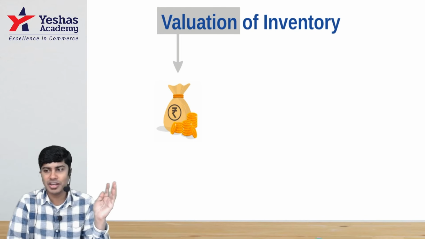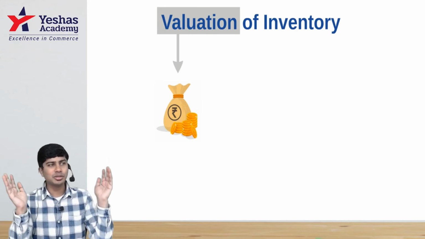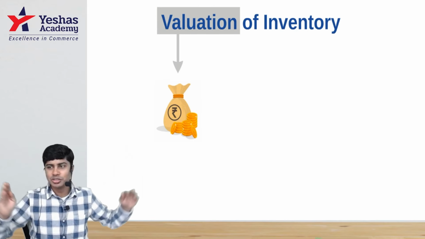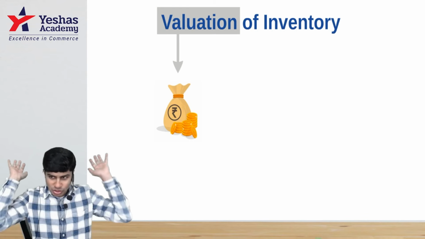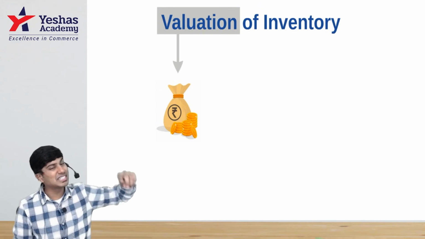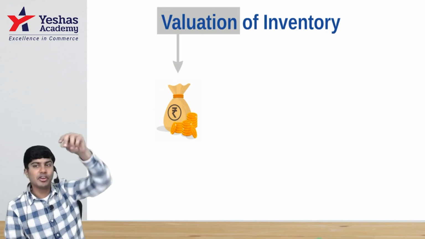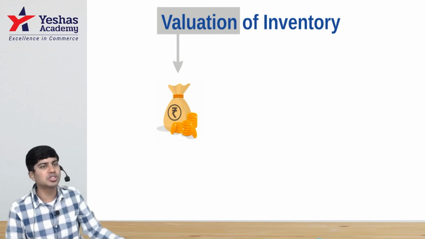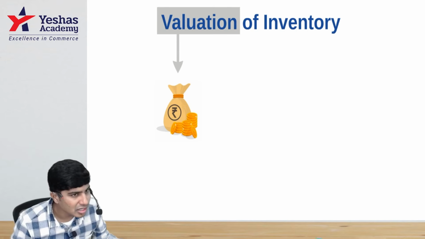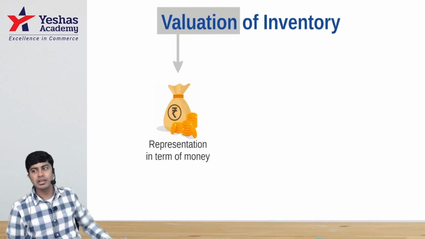If valuation of inventory is not done, and someone asks how much inventory you have, you cannot say "this much" or "that much." You should write some value, because in accounts we have to represent everything in terms of money. Money measurement principle: if you cannot measure it in terms of money, you cannot write it in books of accounts. So we are trying to represent inventory in terms of money.